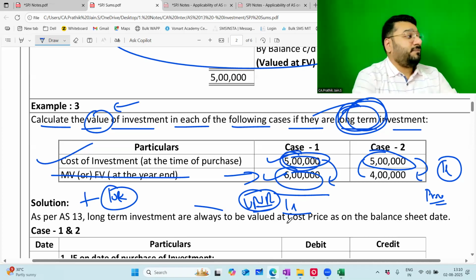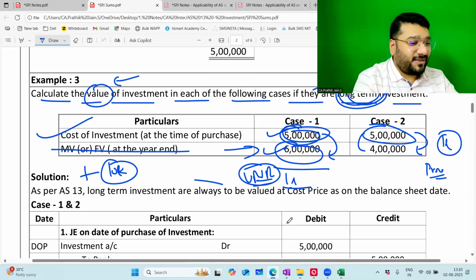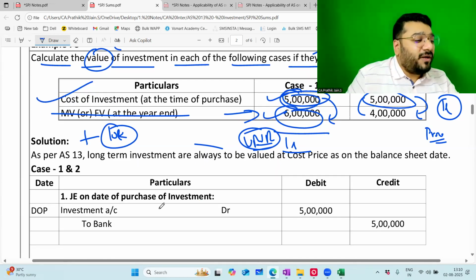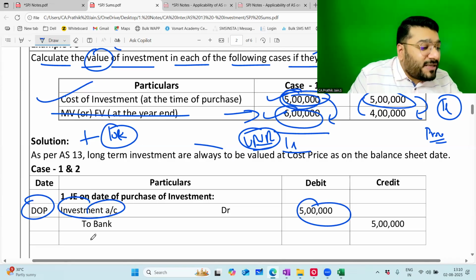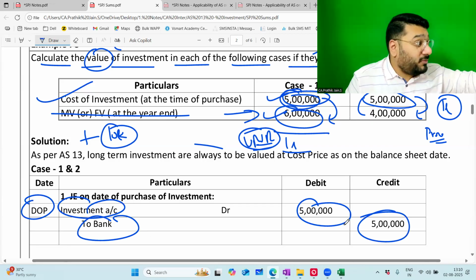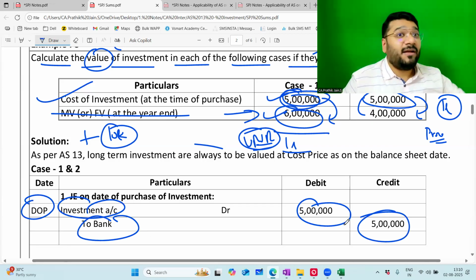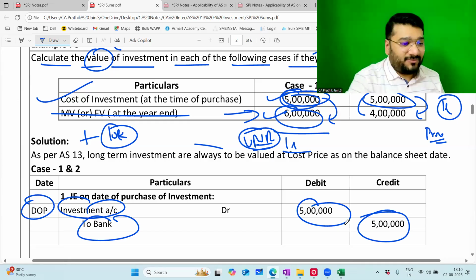I'll finish this in 1 second. I'll finish this income. Now, the value of the investment is what? 5 lakh rupees. What is the entry on the date of purchase? Investment to bank, 5 lakh. You forget it, I know. Note it down. You will forget. After 5 minutes you'll say, I forgot, sir. Then one nice question, I'll miss it out.